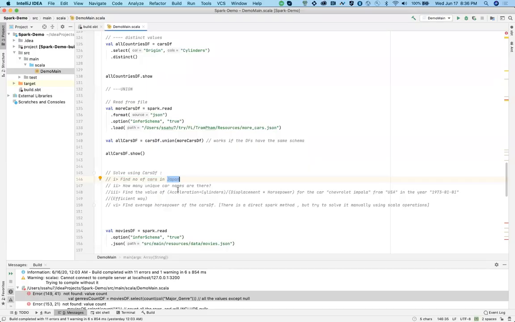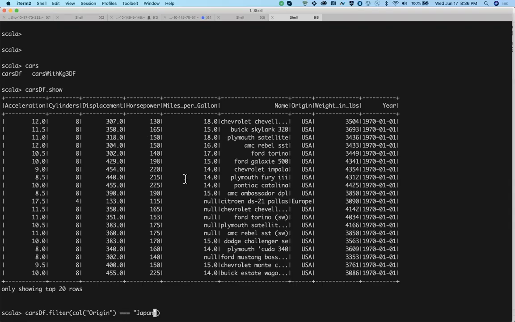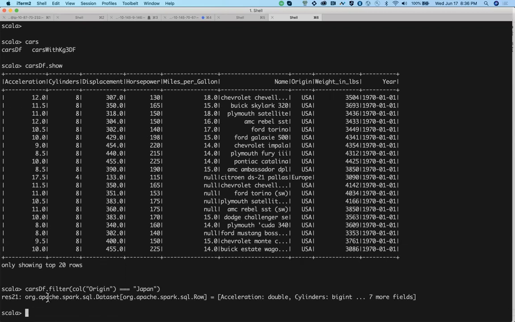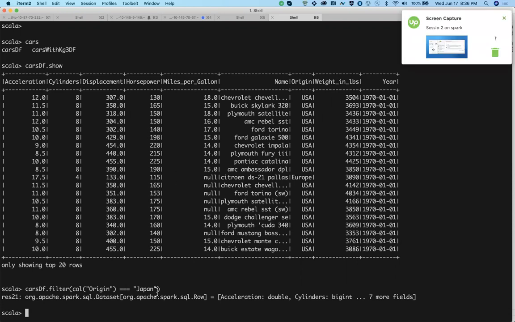Then I want how many cars there actually are. When you do this, it will do nothing but give you a new data frame. You have to dot show to show the number?